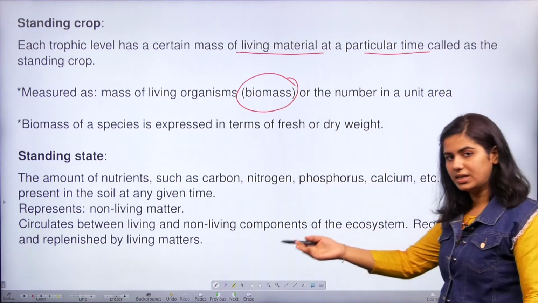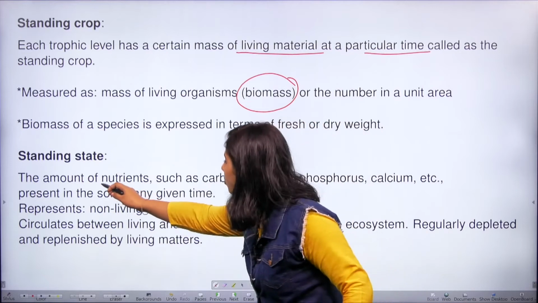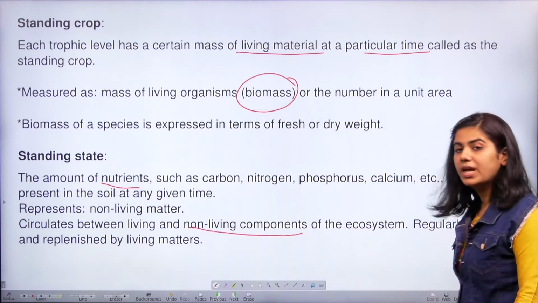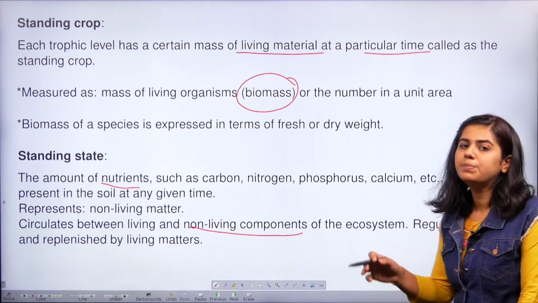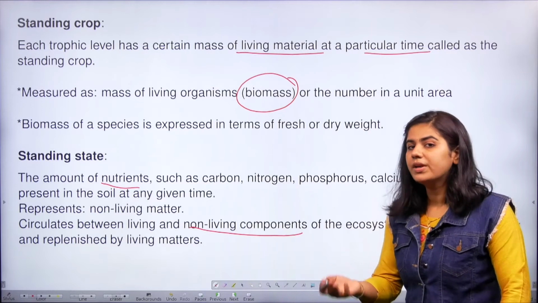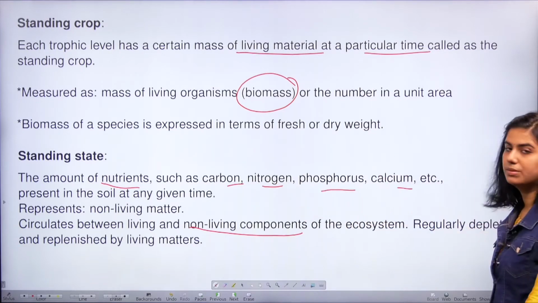So what is standing state? Standing state is nothing but the amount of nutrients, or we can say a non-living component in the soil at a given point of time or at a particular time. The non-living components are nitrogen, carbon, phosphorus, calcium, etc.